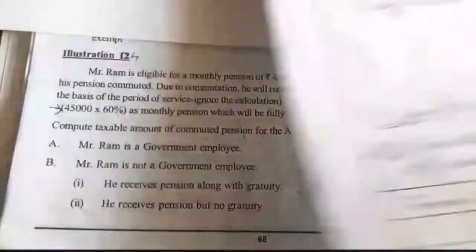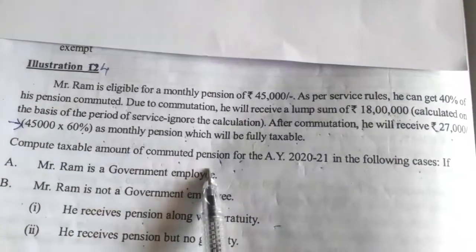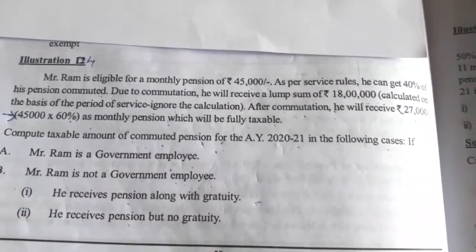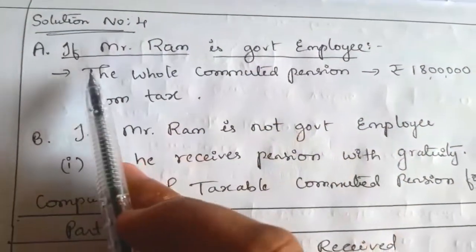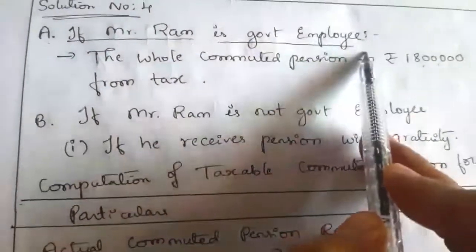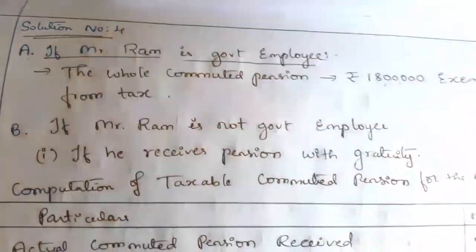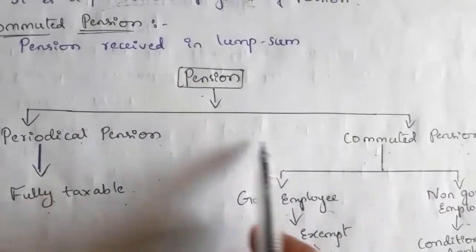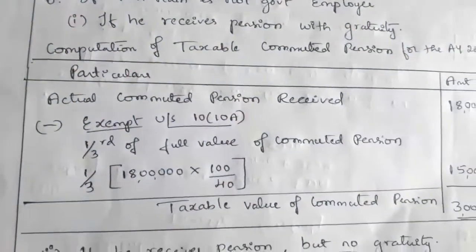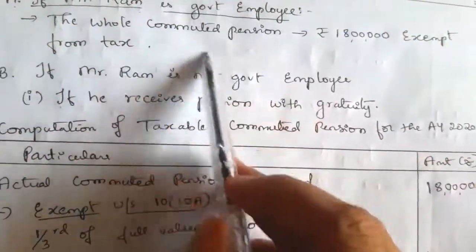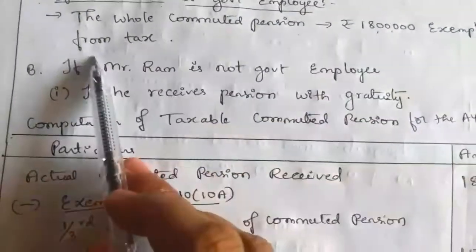Now we'll see the solution. Compute the taxable commuted pension for the assessment year 2020-21. First case is Mr. Ram is a government employee. See solution number 4. First case, if Mr. Ram is a government employee, the whole commuted pension, that is 18 lakh, is exempt from tax, isn't it? So what does the rule say? Commuted pension in case of a government employee is fully exempt. So the commuted pension he received, 18 lakh, is exempt from tax.